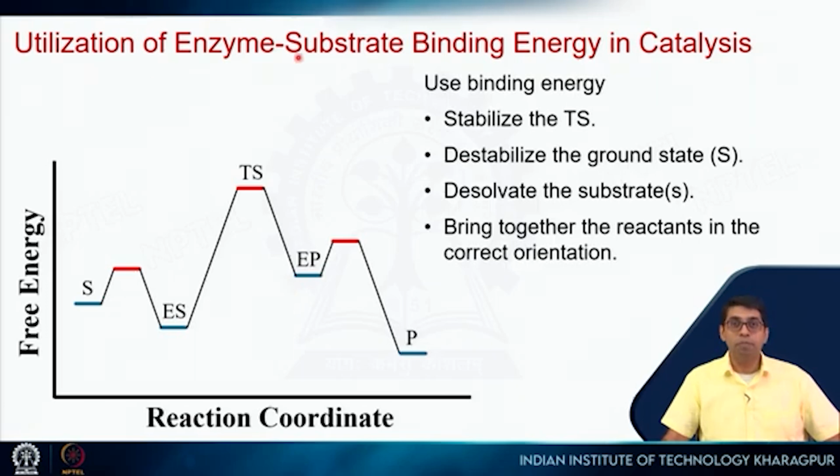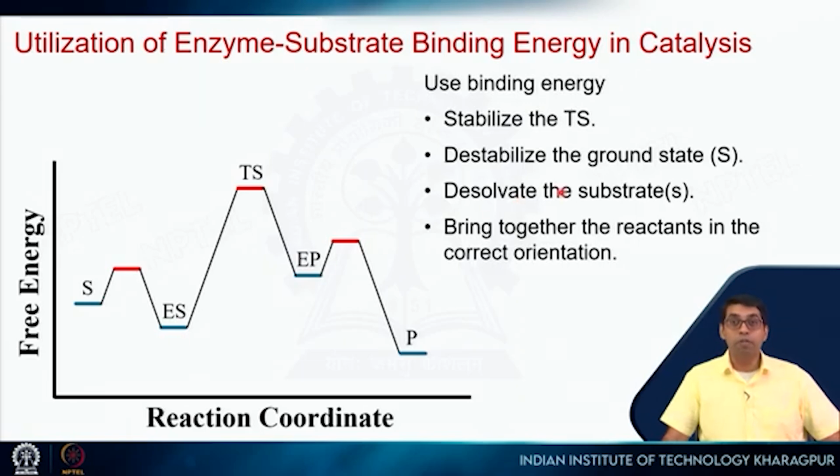So, utilization of the enzyme-substrate binding energy in catalysis. It binds the substrate specifically, so it uses all these interactions, and then it will bind the transition state even better. That is why we get a stabilization of the transition state. So it uses this binding energy to stabilize the transition state. It can also utilize this binding energy to destabilize the ground state.